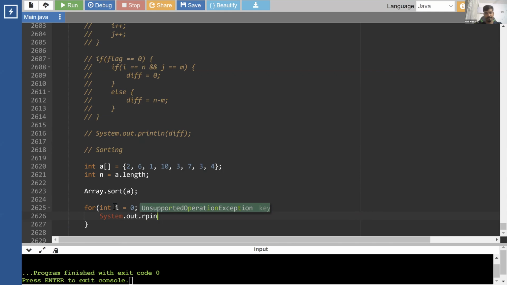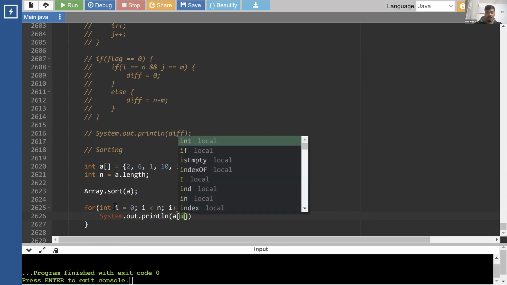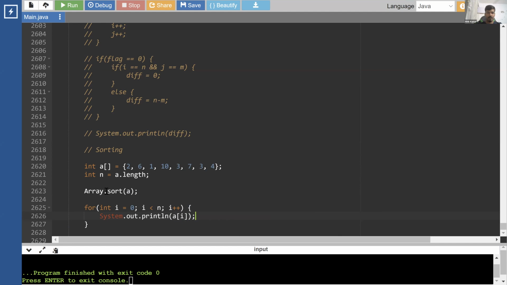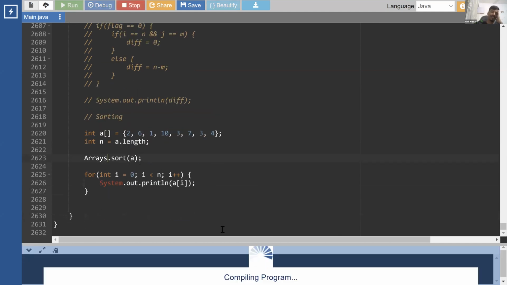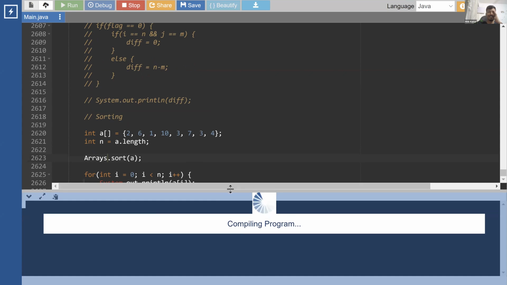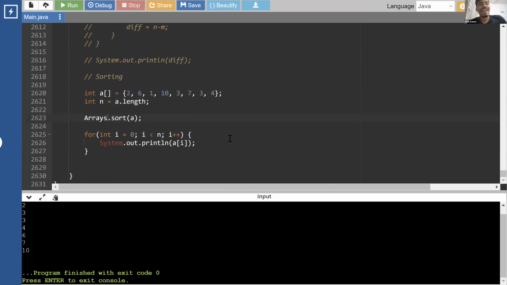It is Arrays. Okay, chalo, it is Arrays then. I'm so bad at these names, right? In the interview, I always say, let's assume it is Arrays dot sort. I know that the interviewer is not going to run it, so I'll say, let's assume it is Array dot sort, or it might be Arrays dot sort.